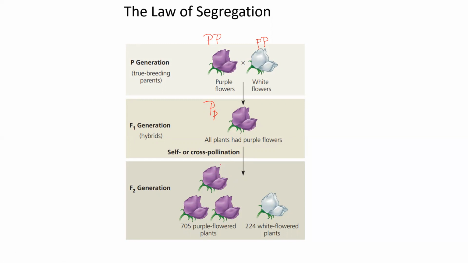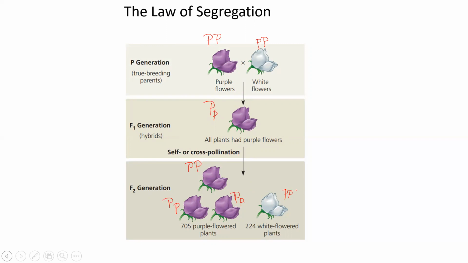We will have 3 genotypes expressing purple flowers, out of which only one will be homozygous dominant PP. The others will be heterozygous in condition. The genotype will be heterozygous: one dominant gene and one recessive gene. And this one will be both recessive.